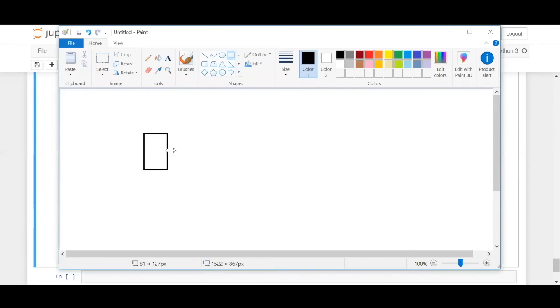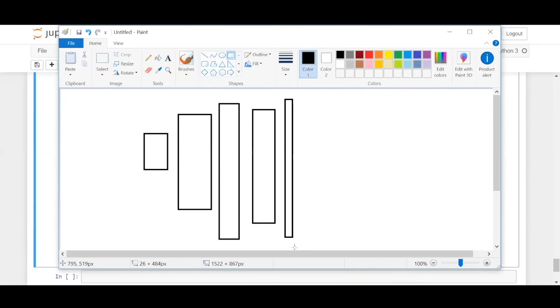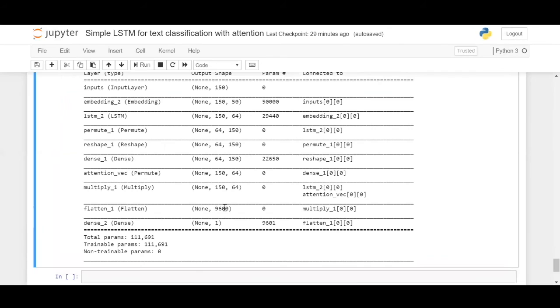So let's get back to the simple layer-based approach. Attention and multiply are here, and then flatten takes the entire data passing through this into a single dimension, which is what has been done here. The multiplication of these two is equal to this one: 150 times 64 is 9600, in a single flat dimension.